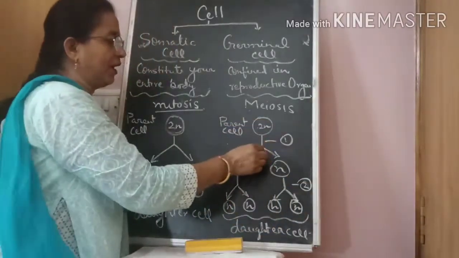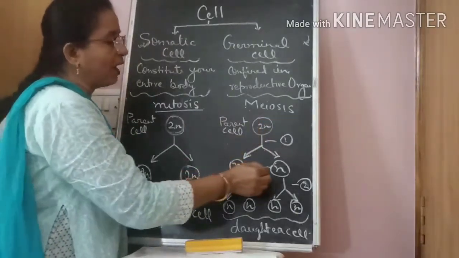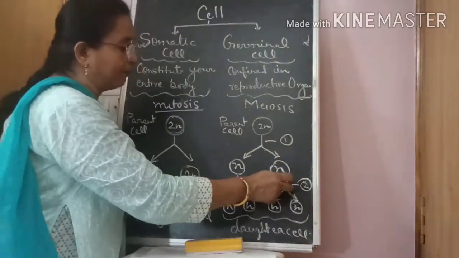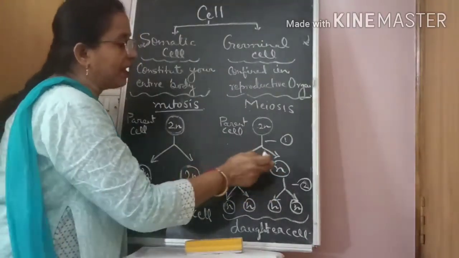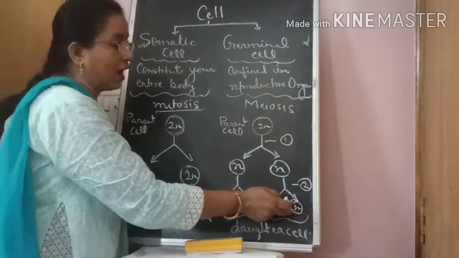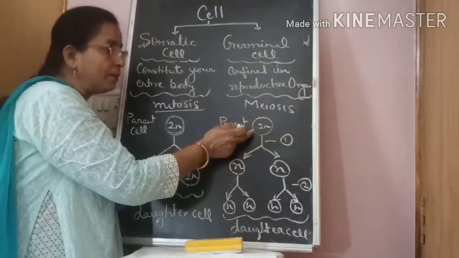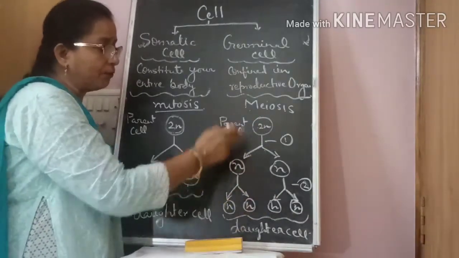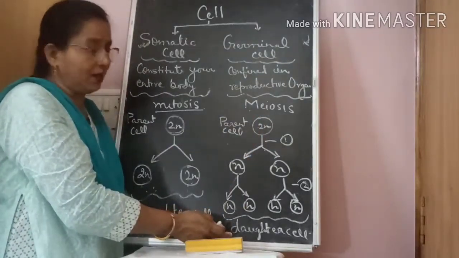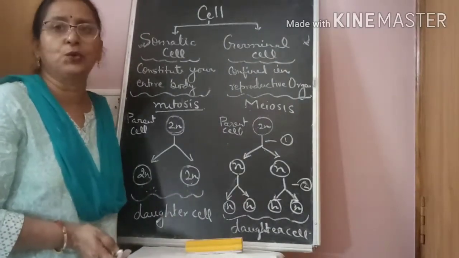In the first step, from the diploid parent cell, haploid cells are produced, and in the second step, from each haploid cell, two daughter cells are produced. That means at last you can see from one diploid parent cell, four daughter cells which are haploid are produced.